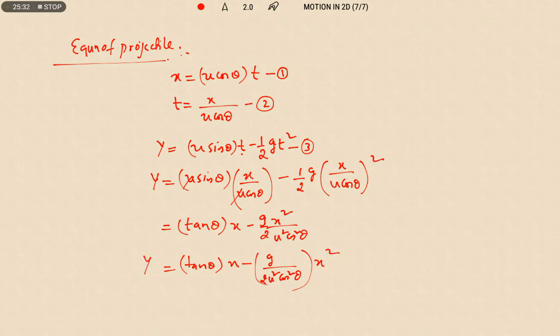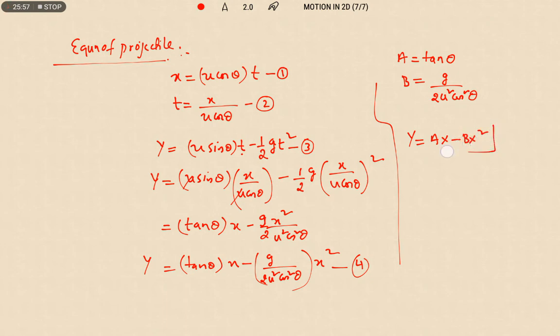I am going to take a equals tan theta, in the same way b equals g by 2u square cos square theta. Now substitute: y is equal to ax minus bx square.